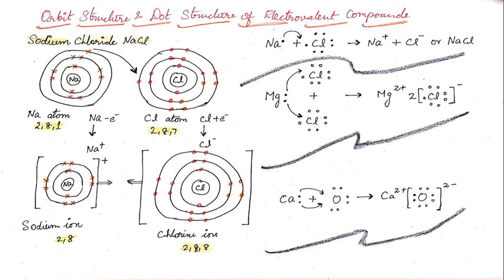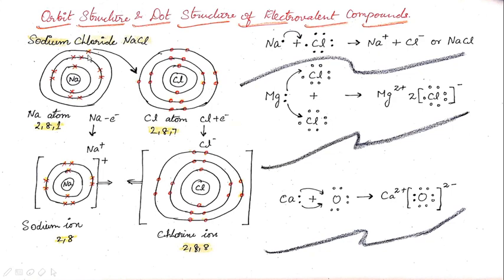Na, sodium, and Cl, chlorine. The sodium atom has three shells: K shell, L shell, M shell. In other words, shells 1, 2, 3. The first shell contains 2 electrons, the second shell contains 8 electrons, and the third shell contains only 1 electron.